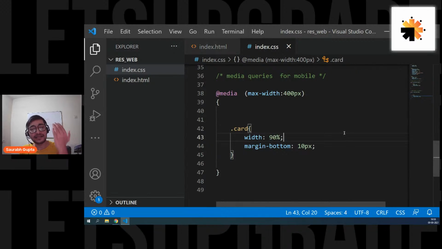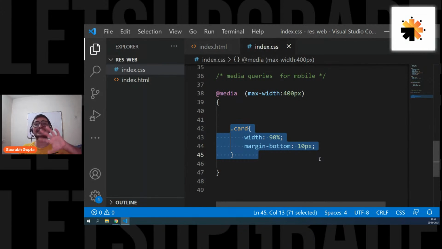The only thing that is new for you is this. But everything else is simple. Everything else is just normal CSS that you already know. So actually, when you talk about responsive, there is nothing much to learn. You're still writing CSS, but for different screen sizes. That is it.